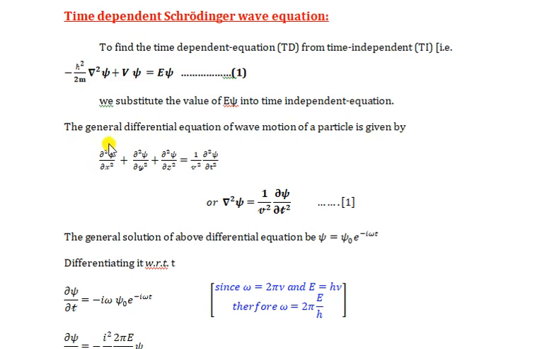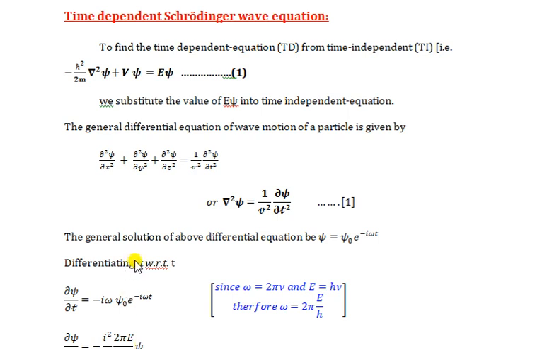As we know, the general differential equation of wave motion of a particle is del 2 psi over del x2 plus del 2 psi over del y2 plus del 2 psi over del z2 equal to 1 by v square del 2 psi over del t2, or we can write it as del square psi equal to 1 by v square del 2 psi over del t2.